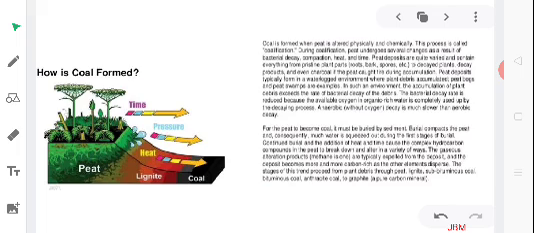Now the question: how is coal formed? Coal is actually formed from the remains of plants that were buried under the surface of the earth many years ago. Coal is formed when peat is altered physically and chemically. The process is called coalification. During coalification, peat undergoes several changes as a result of bacterial decay, compaction, heat, and time.